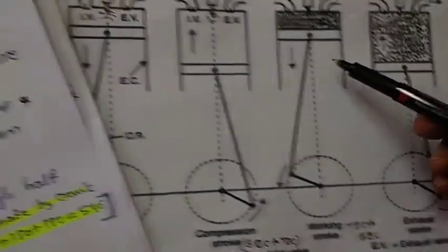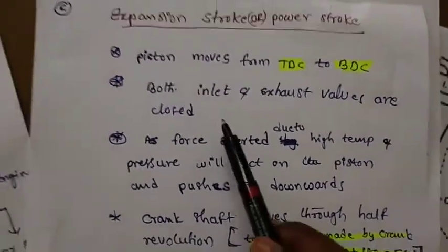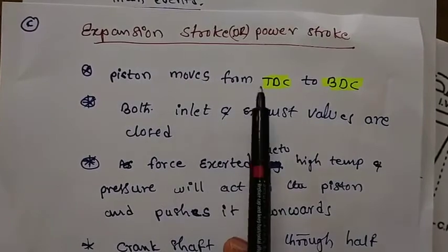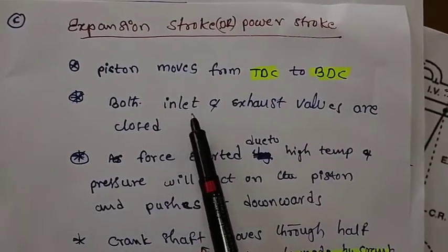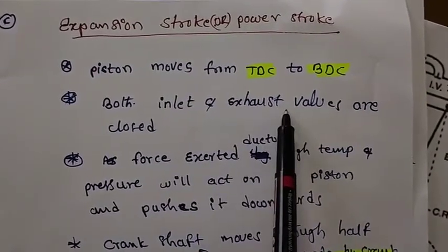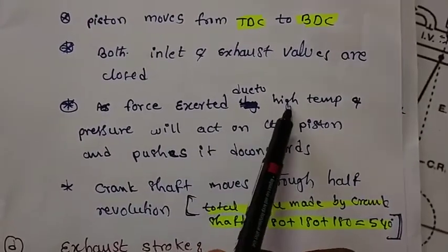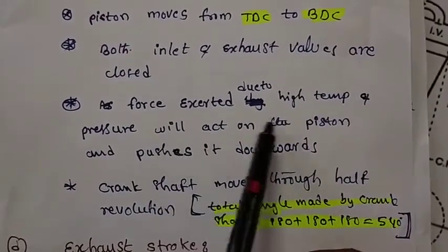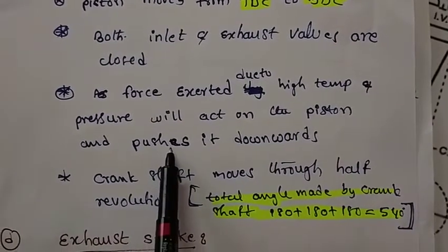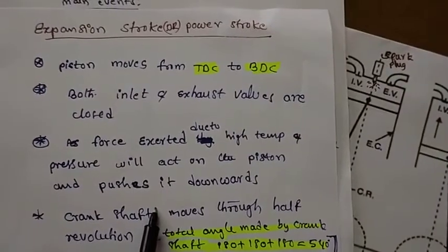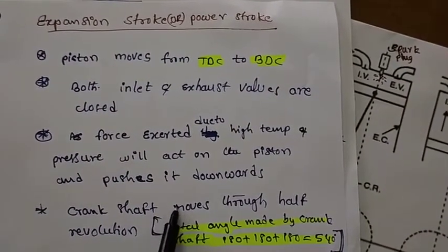Okay. Once again observe here. In the expansion stroke, the piston moves from TDC to BDC. In this position, both valves should be in the closed position. Here, force due to high temperature and pressure will act on the piston, so that will push it in the downward direction. In this expansion stroke, the crankshaft moves through a half revolution.